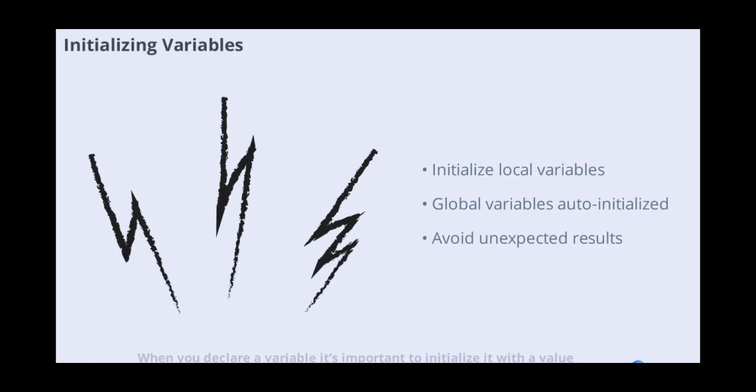When you declare a variable, it's important to initialize it with a value. Local variables are not automatically initialized and may contain garbage values. Global variables, on the other hand, are initialized to 0 or a default value by the system. Always initialize your variables to avoid unexpected results in your programs.